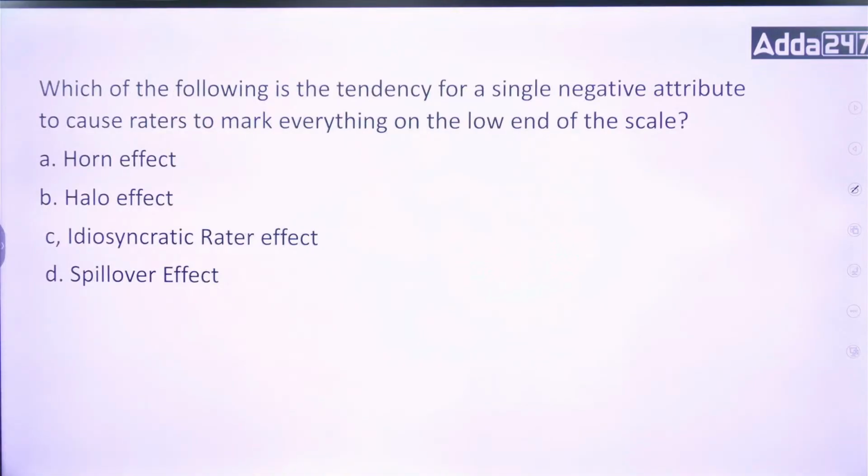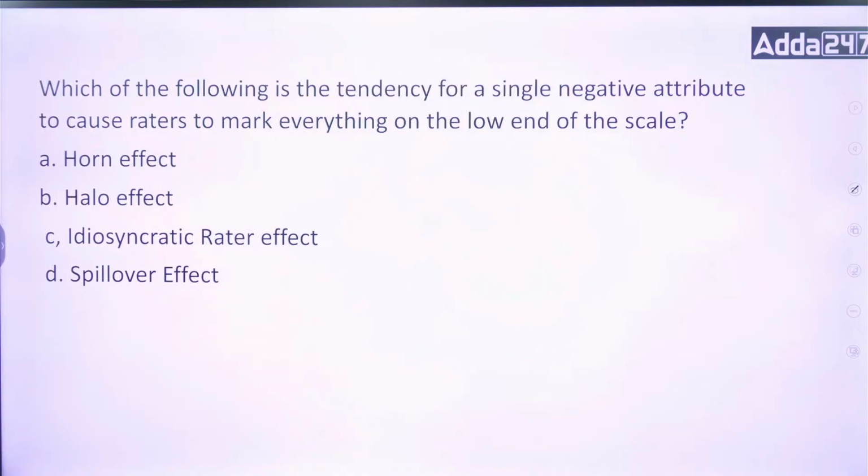Now this question may be asked in your exam. I have seen this question once or twice. So it may be asked. You can't say immediately that it will be asked every time because it's not there in your book. But it can be asked because this effect is known as halo effect. Halo effect.